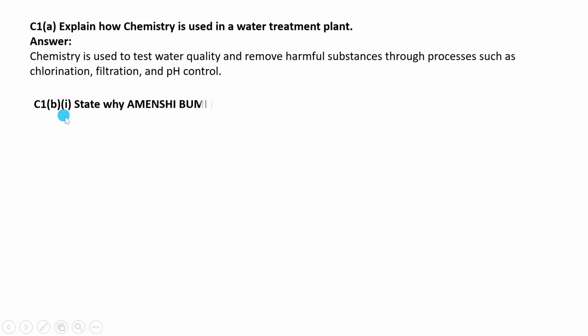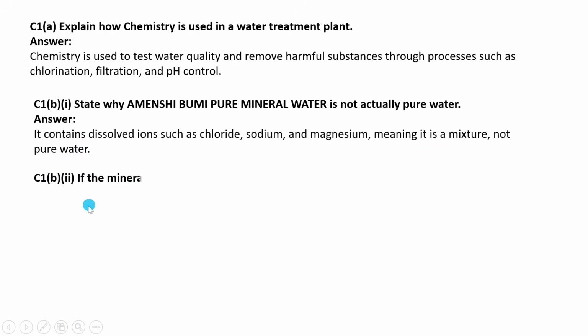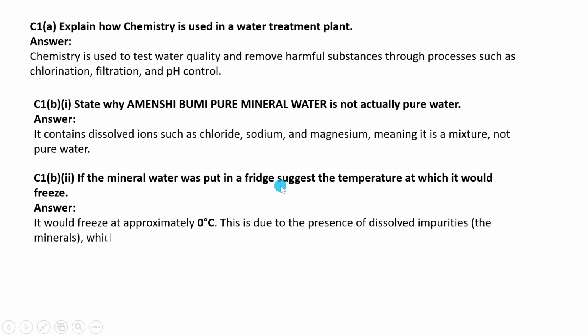Then the next question was, state why Amenshi Vumi pure mineral water is not actually pure water. Answer, it contains dissolved ions such as chlorine, sodium, and magnesium, meaning it is a mixture, not pure water. Then C, Roman numeral 2, it said, if the mineral water was put in a fridge, suggest the temperature at which it would freeze.